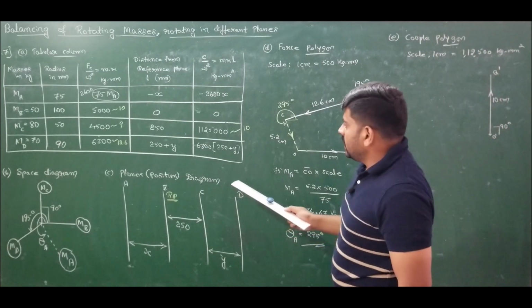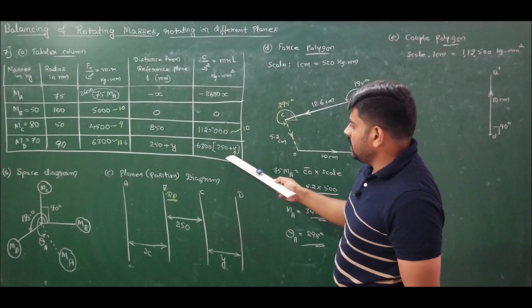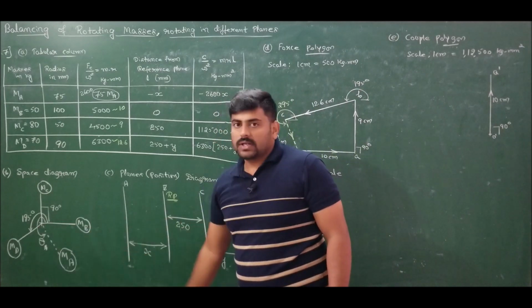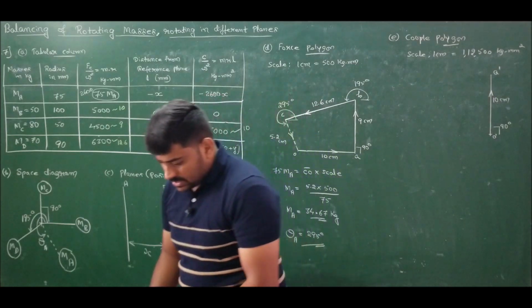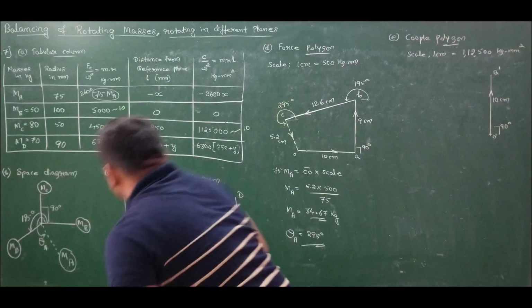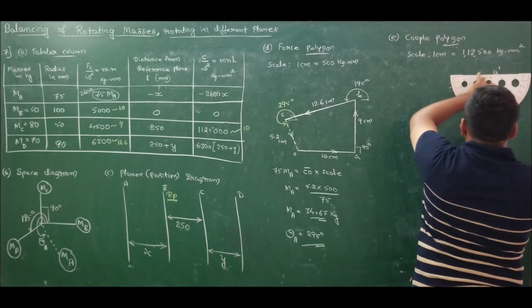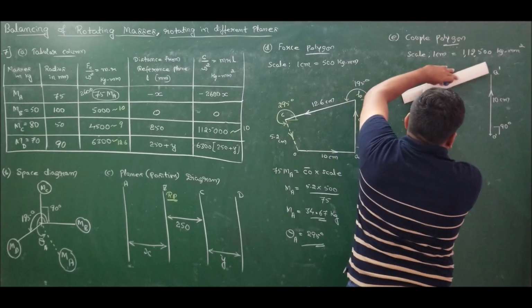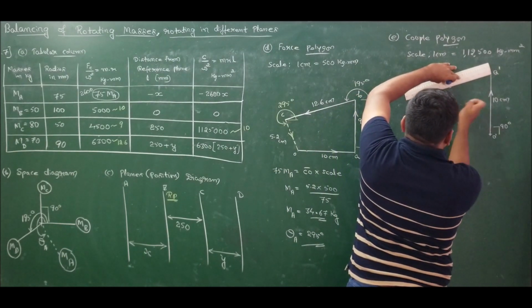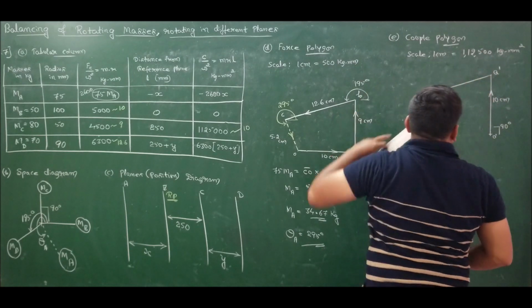Now we have a line of unknown length D, but the direction of D is known, which is 195 degree. So lay down D at an angle of 195 degree. From horizontal to horizontal, it is 180. So 180 plus 15 is 195. Draw unknown length. We don't know what is the dimension of this line. So draw a line of unknown length.